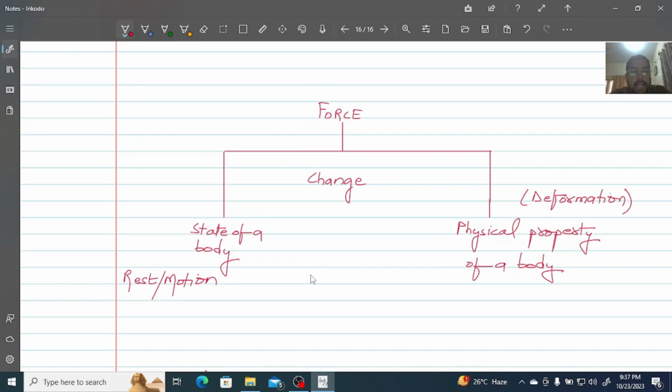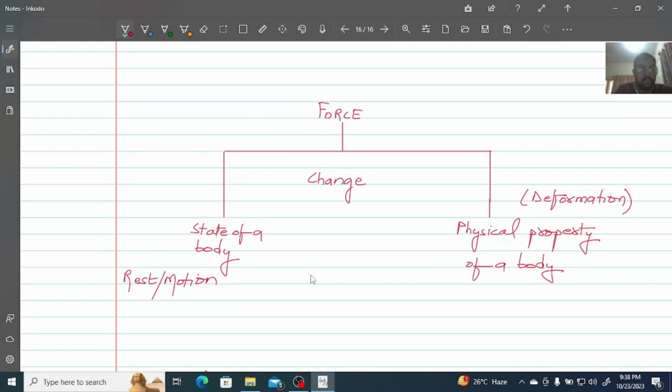The very first case: let's say the pen in my hand, right now its velocity is 0 and it is at rest. When I apply force on it, it starts moving. So its speed is 0, and by the application of force its speed increases. That is what I mean by state.